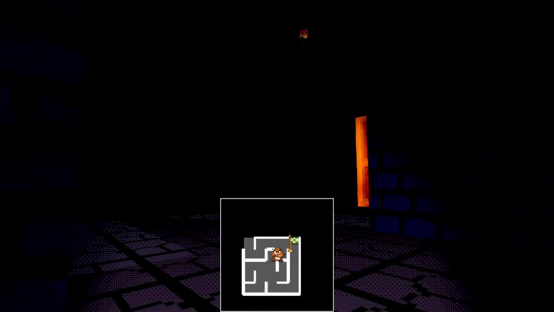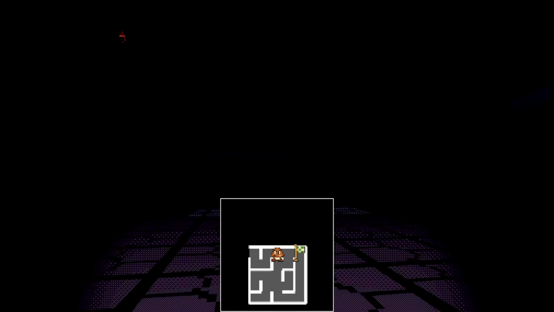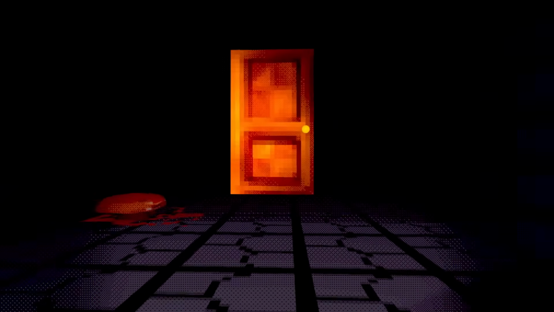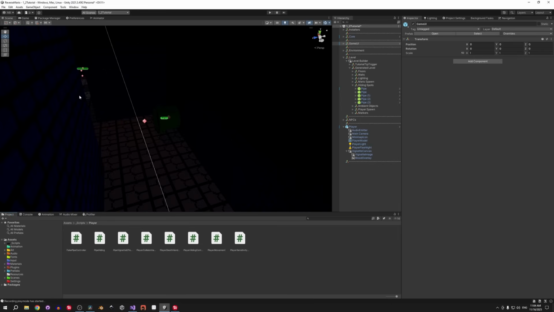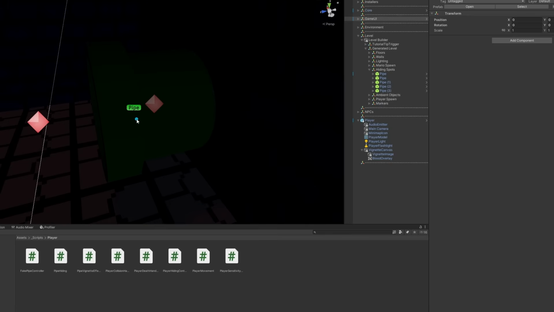But this wasn't good either, because it made the game too hard and I got lost way too often. My solution for this was allowing the player to open the minimap when pressing the M key, but when you're doing that you cannot move, so you have to be smart about it. I'm not sure about this, but this was the best I can come up with, so if you play the game, do let me know what you think.